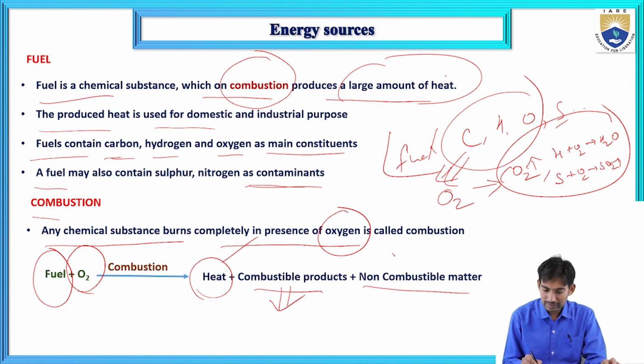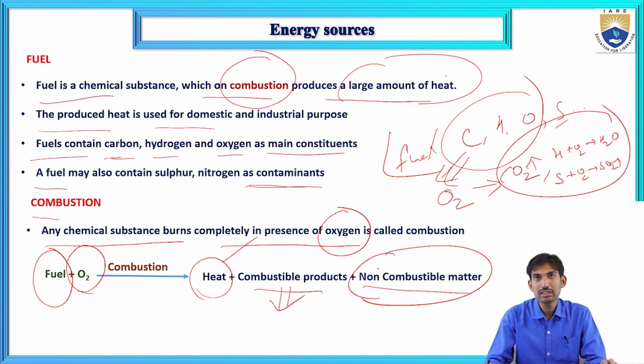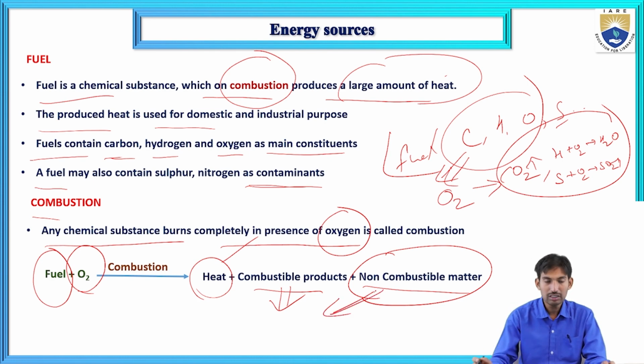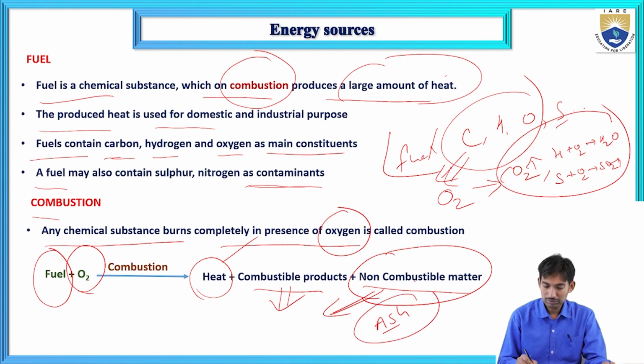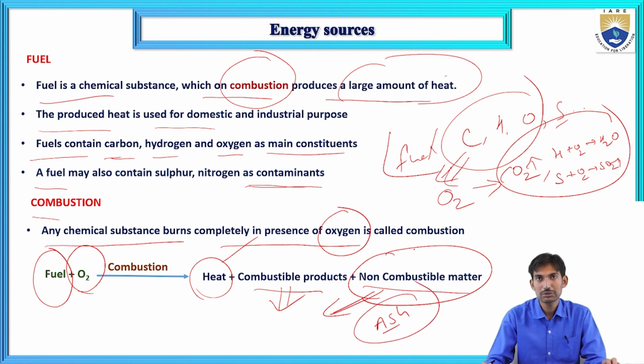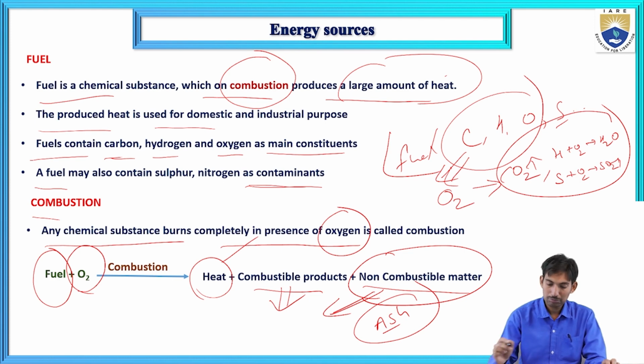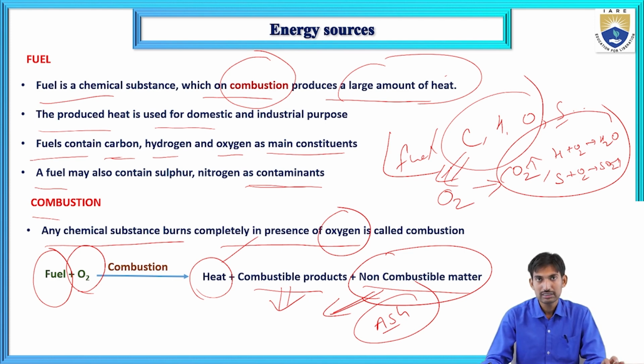What is non-combustible matter? After combustion, the products remaining from the fuel are called non-combustible matter. Example, ash. Ash is the non-combustible matter. It will not undergo any combustion and will not participate in the combustion reaction. Example for non-combustible matter is ash. What are the combustible products? Combustible products are carbon dioxide, sulfur dioxide and water, formed in the combustion of fuel.